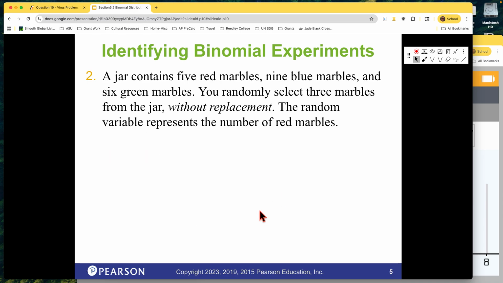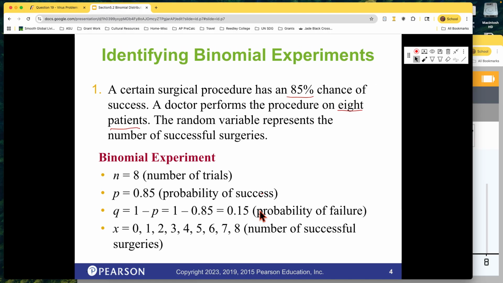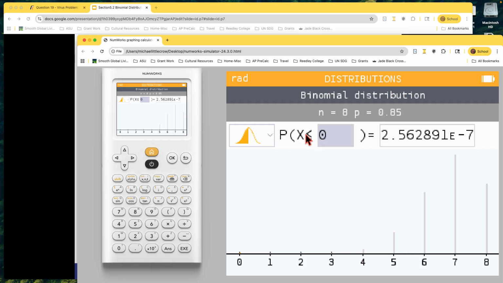They're not going to give us a question, but let's give a question. What would be the probability? So this is what a question might look like. What would be the probability that x equals 7? Okay. Since I've got it set up, this is currently set up for x being less than or equal to a number, but if we arrow over and hit the down arrow, these are the 4 options we have. So x is less than a number, this is x is between 2 numbers, this is x is greater than a number, and this is x equals a number, just a single line. We want x equals a number.